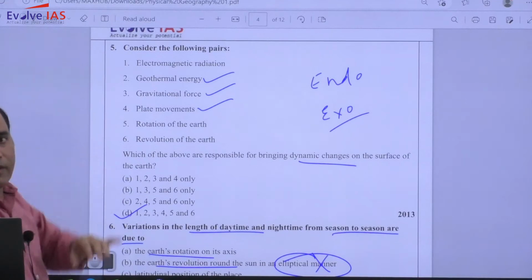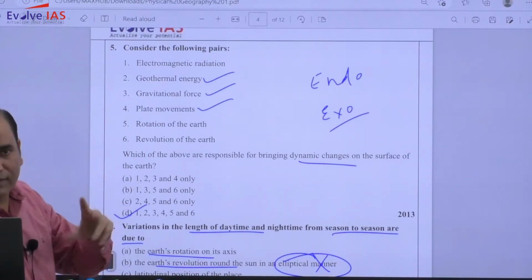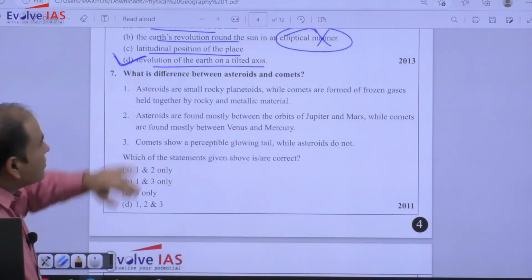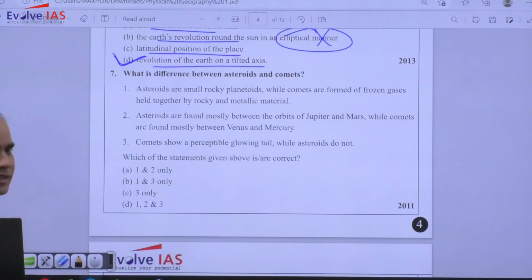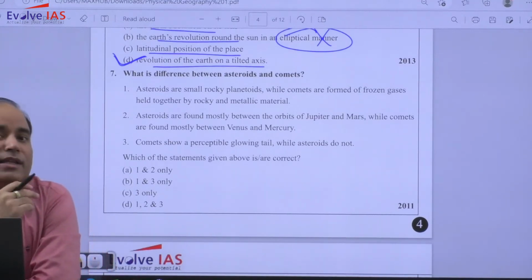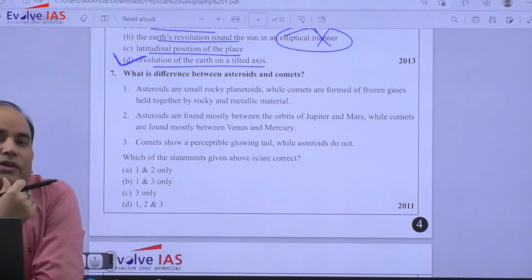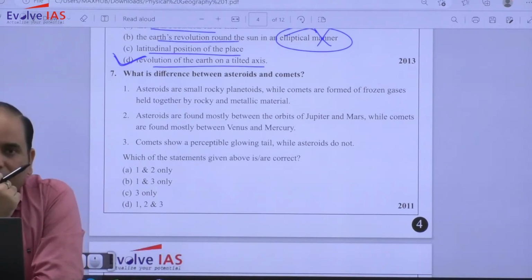Sometimes a question can be very easy, but the wording is confusing. Very basic question: what is the difference between asteroids and comets? तो एस्ट्रॉइड जो होते हैं वो सन के नियर रहते हैं, कॉमेट्स will be very far. तो you must be very clear कि if something is near to the sun तो वो molten condition में, ice condition में होना उसके लिए नहीं possible है. That is also associated with inner planet and outer planet. इनर प्लैनेट का what is the nature of the inner planet? Inner planets terrestrial, outer planets you can say are particularly gaseous in form.